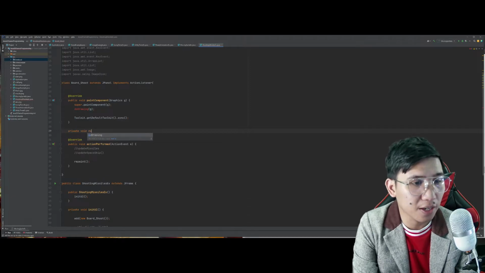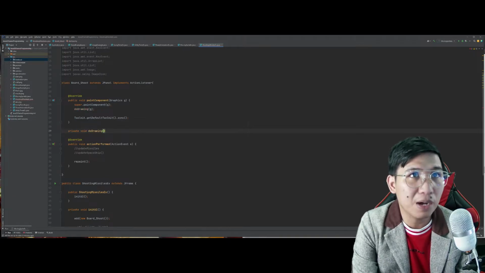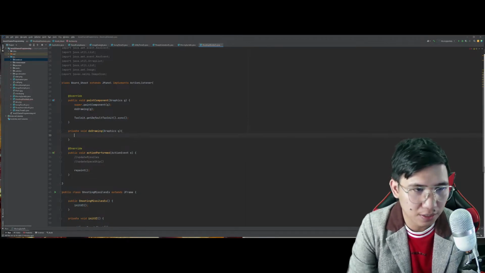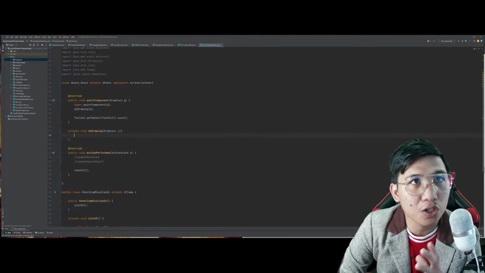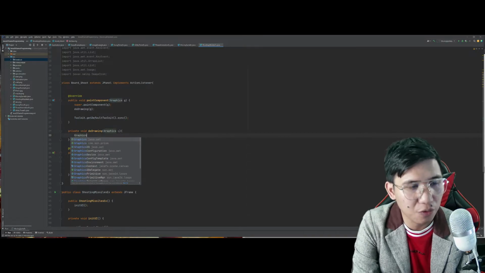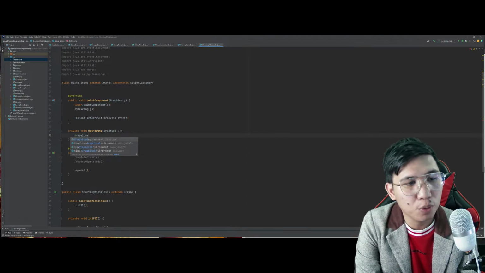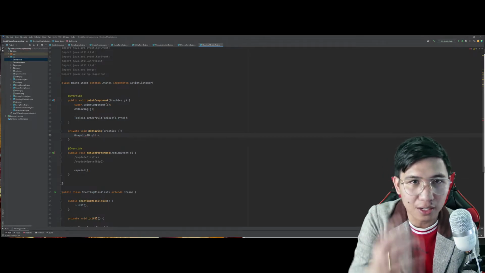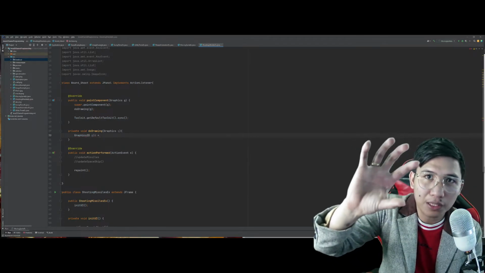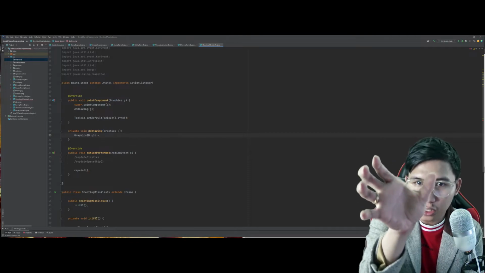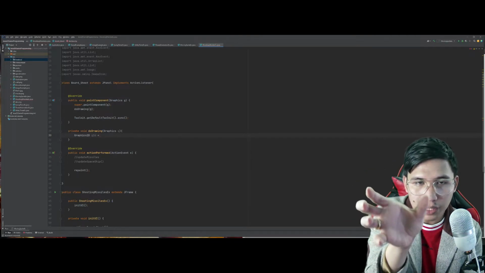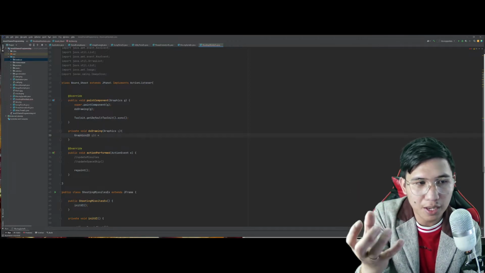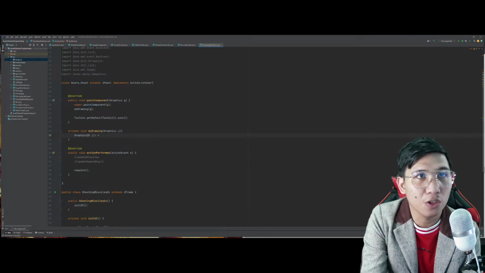Ang missile kasi, guys, panibago siyang class. And since panibago siyang class, it's really important for us to take note that if you are trying to put another set of, like for example, character, magsaset ka kasi ng properties ng character doon pa lang. Panibagong code yun eh. Isang character, panibagong code agad yun. Isang missile, panibagong code agad yun. Okay?